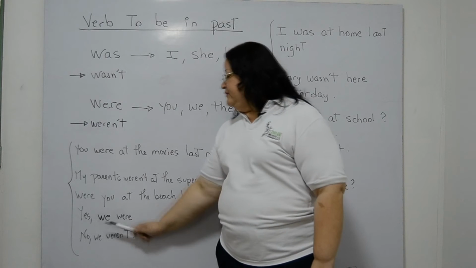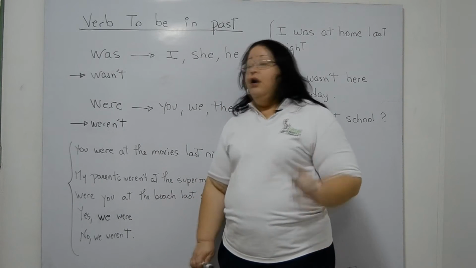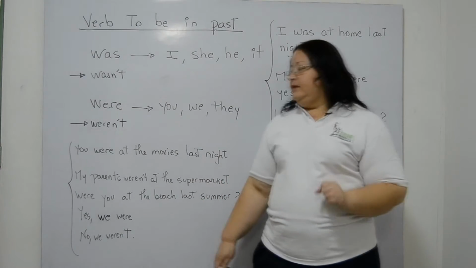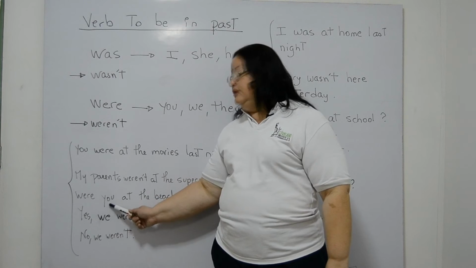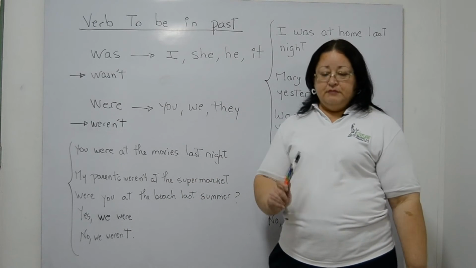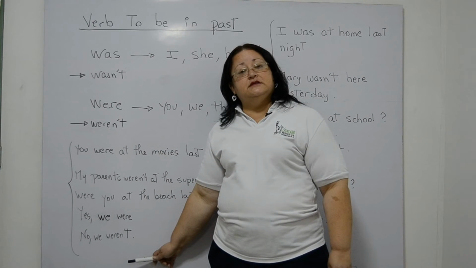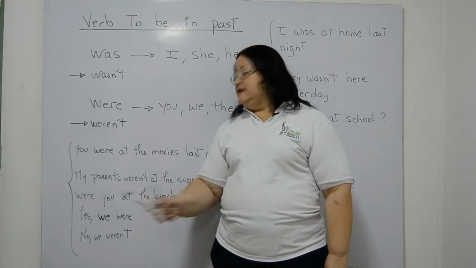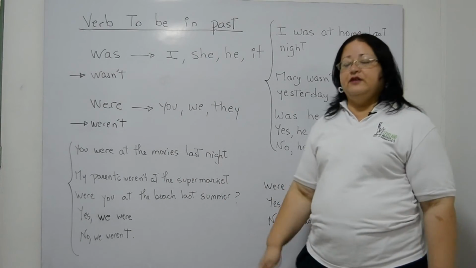For affirmative answer, yes, we were. Negative answer, no, we weren't. Now, why am I using we in the answers? Because this you is plural. Be careful with that. Yes, we were. No, we weren't. But what if this you were singular? Now we have another example.